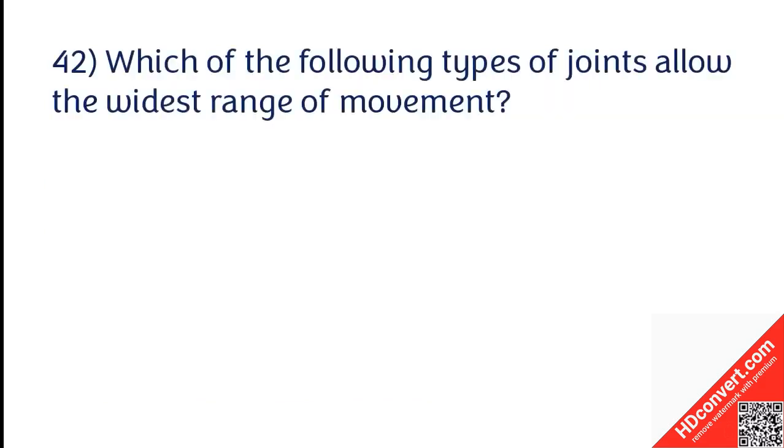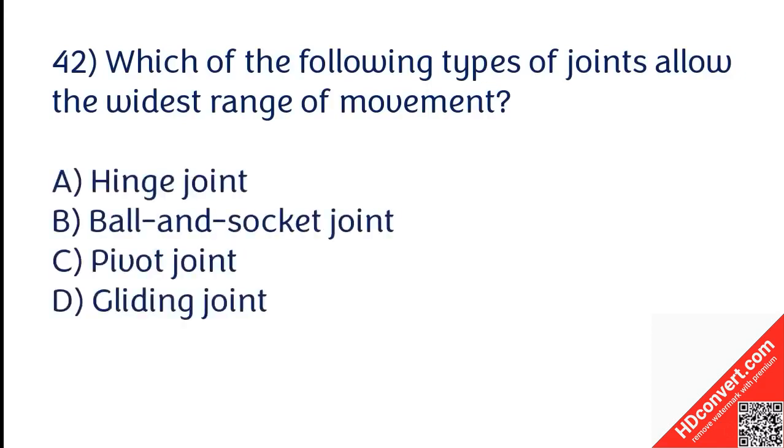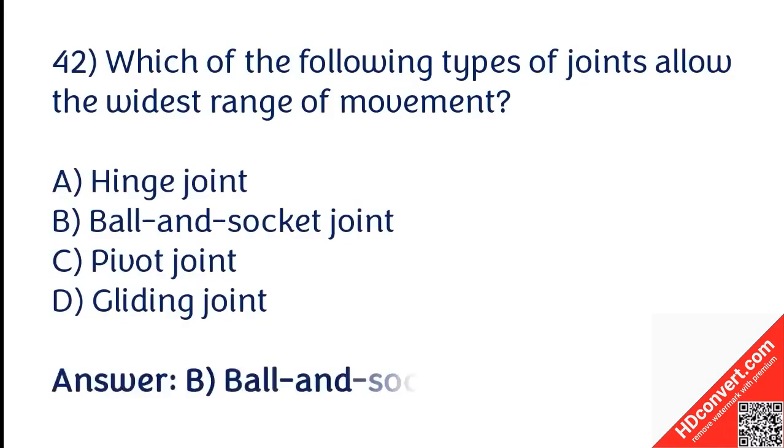Which of the following types of joints allow the widest range of movement? Hinge joint, ball and socket joint, pivot joint, gliding joint. The correct answer is option B. Ball and socket joint.